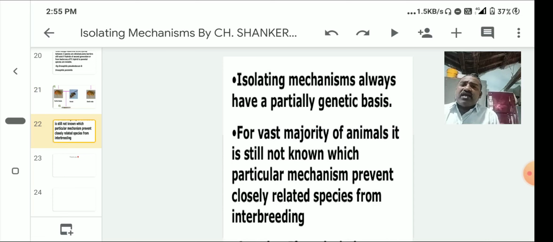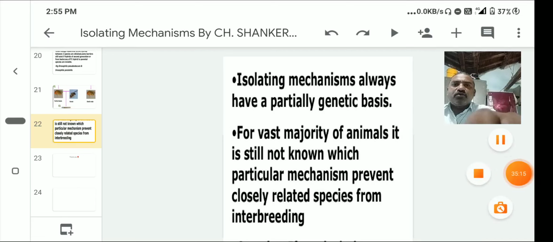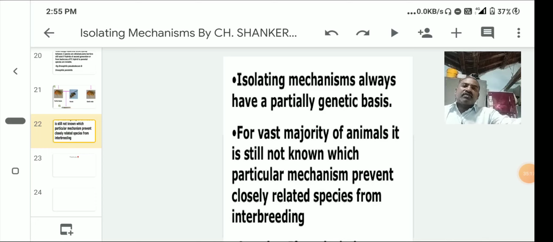Isolating mechanisms always have a partially genetic basis. So the genes play an important role in the formation of new species. For the vast majority of animals, it is still not known which particular mechanism prevents closely related species from interbreeding. Okay, this is about postzygotic mechanisms. Here isolation plays a key role in the formation of new species.